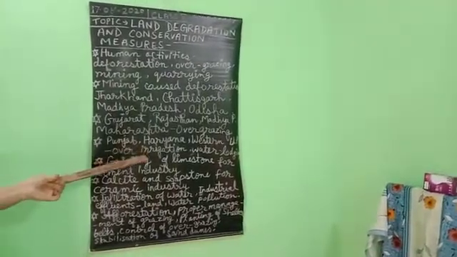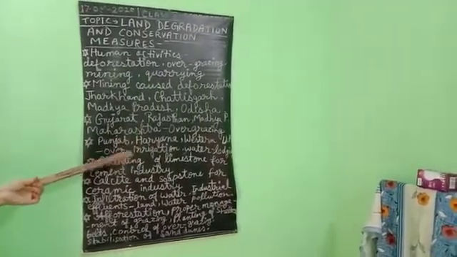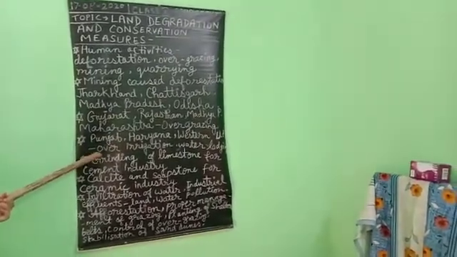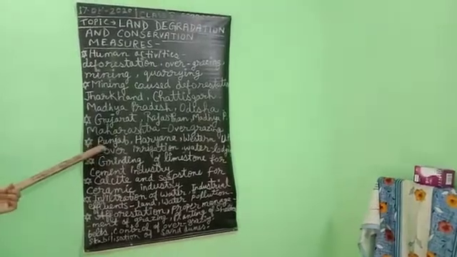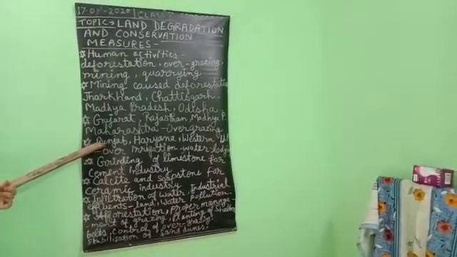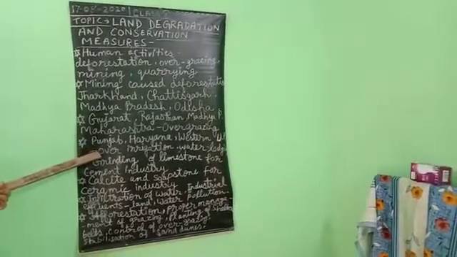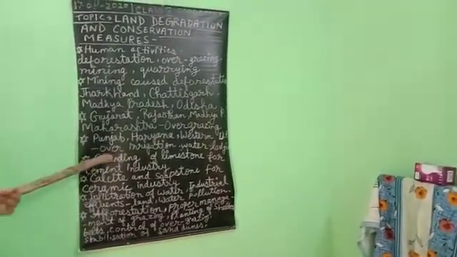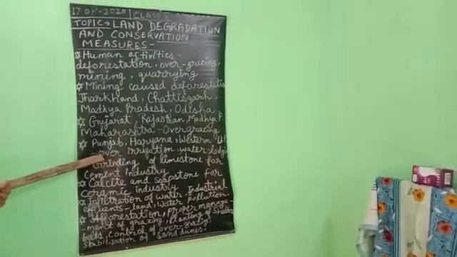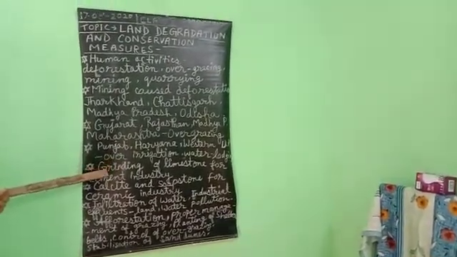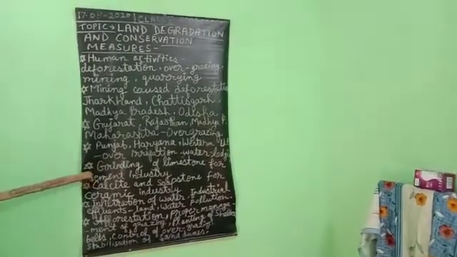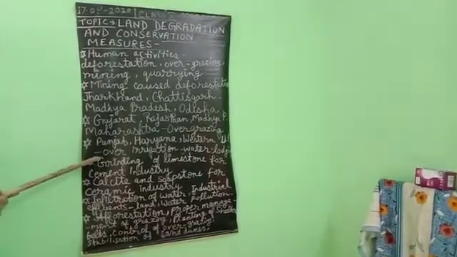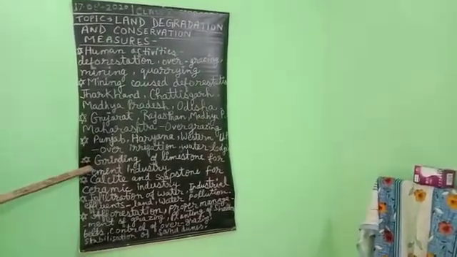That's why over irrigation is the main problem for land degradation in these states. Over irrigation and water logging lead to an increase in the salinity and alkalinity of the soil. Salinity and alkalinity increase due to the different chemicals, pesticides and insecticides used for cultivation.